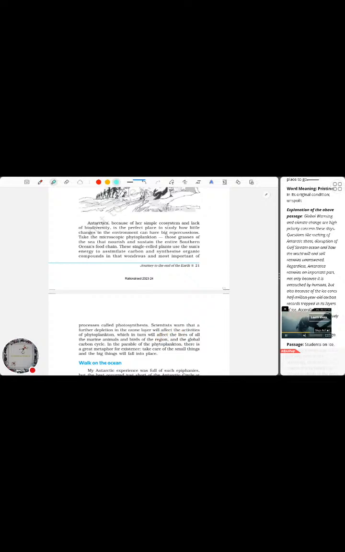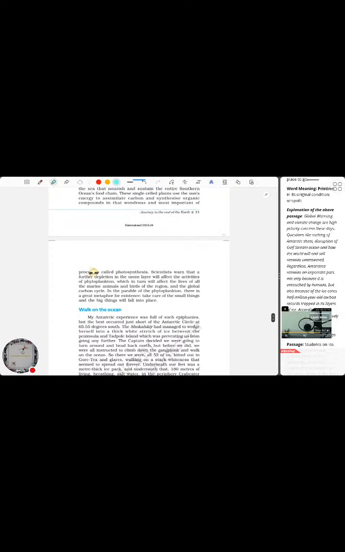So they are talking about a particular species called phytoplankton. It is a plant which is basically obtaining sun's energy, basically sunlight, it is assimilating carbon and doing photosynthesis, creating glucose or something like that, which is going to be a primary food item in the food chain for that particular ocean, the southern ocean.